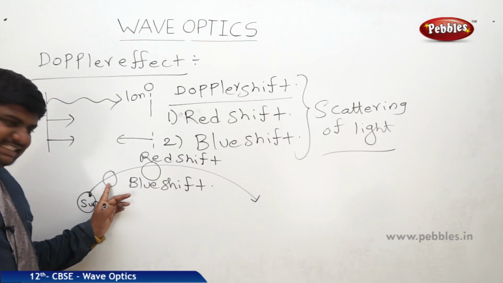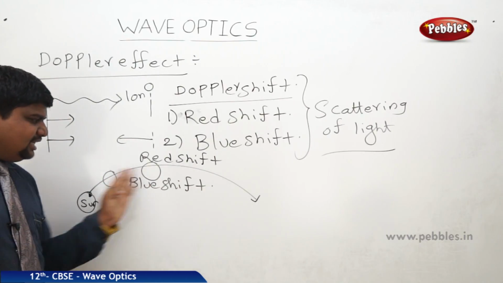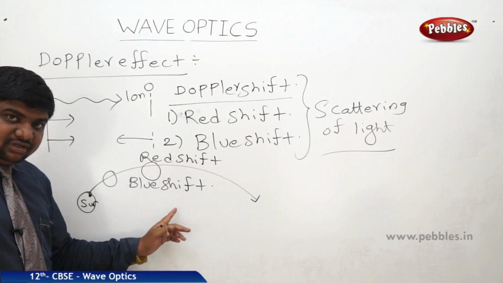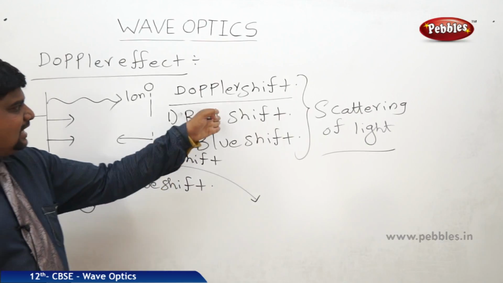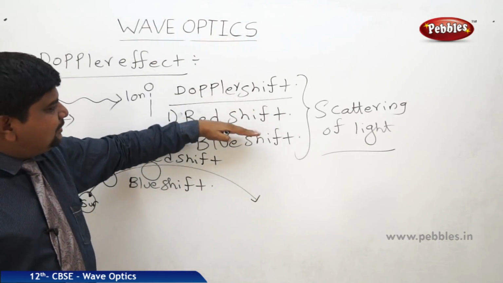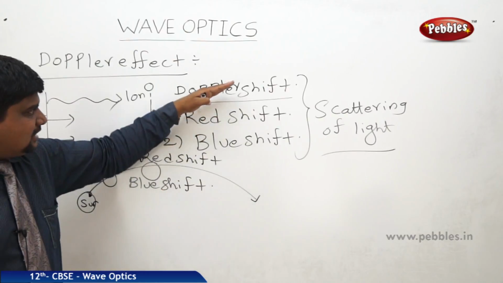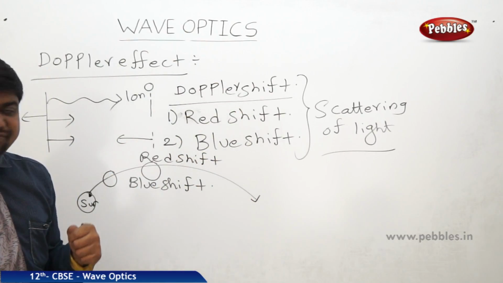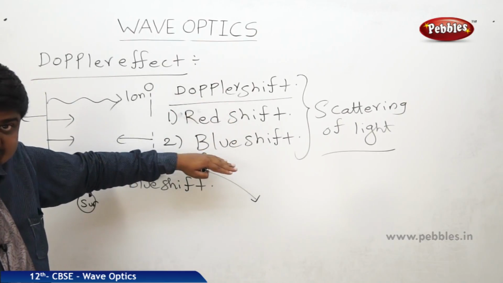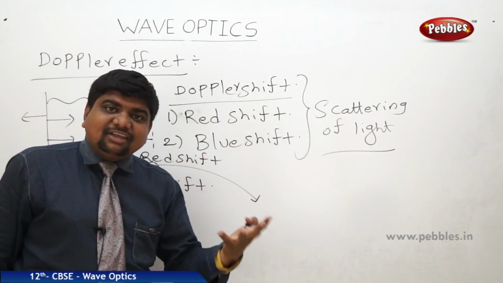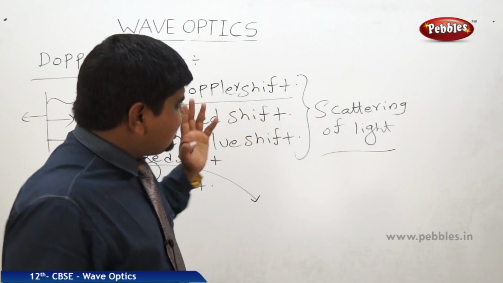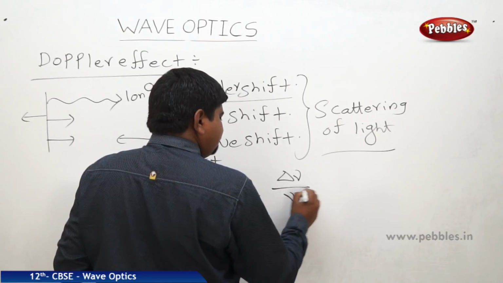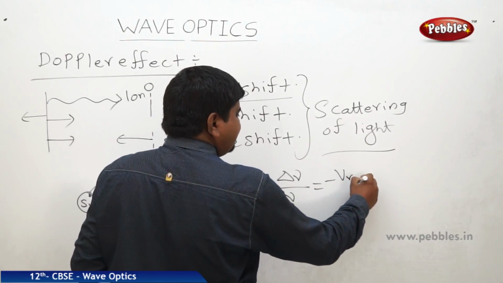When the source is moving away from the observer, it's a red shift. When the source is coming towards the observer, it's a blue shift. Such like that, astronauts moving away from the earth will experience the red shift. When astronauts are moving towards the earth, they will experience the blue shift. This shift in colors is respective to the frequency change. This respective frequency change, we can say, is delta nu by nu equals minus v radial by c.